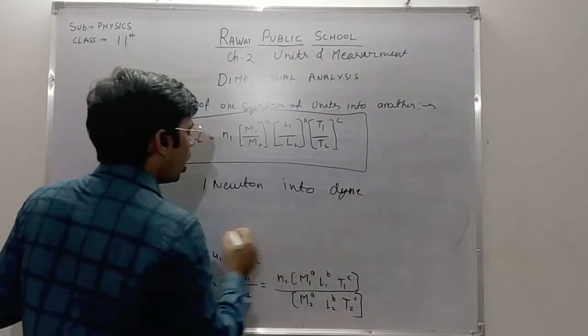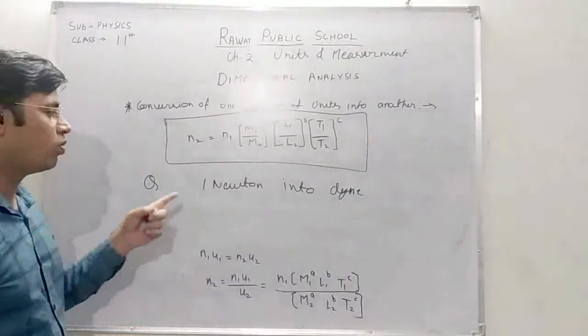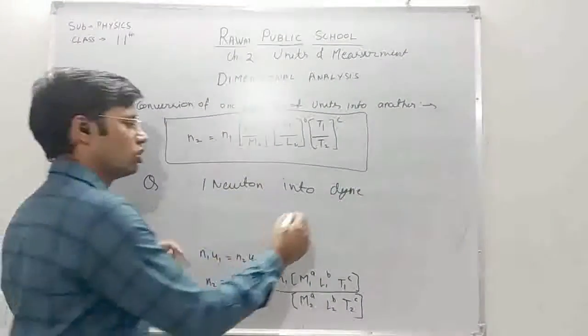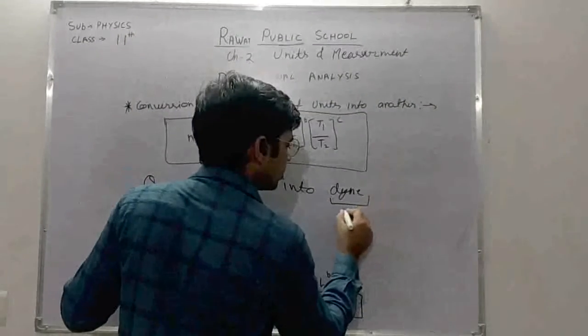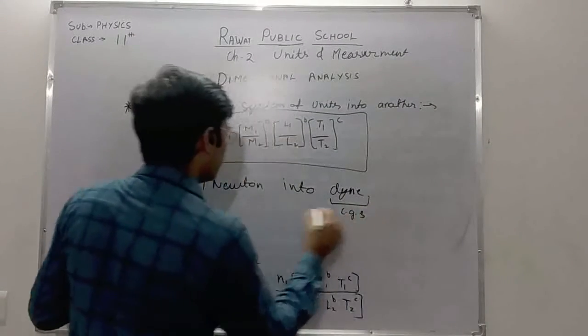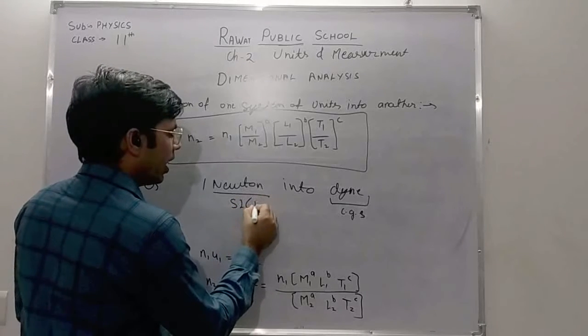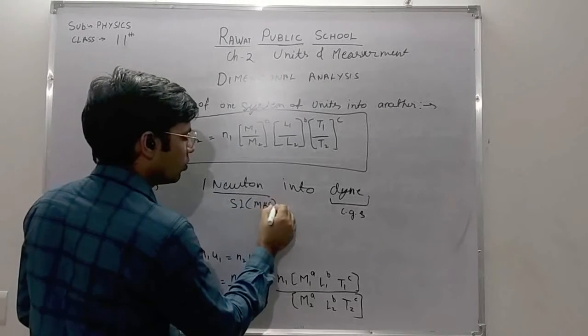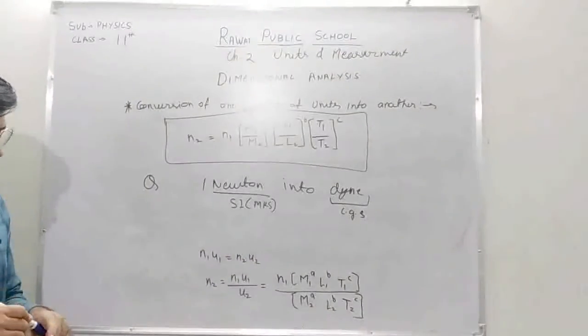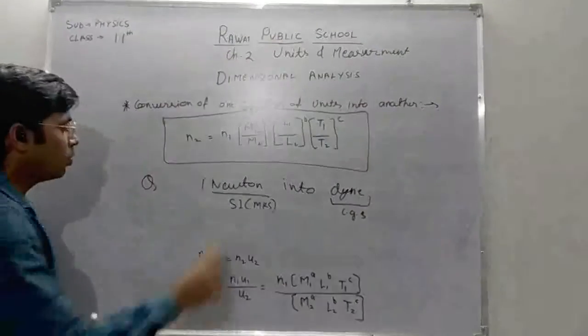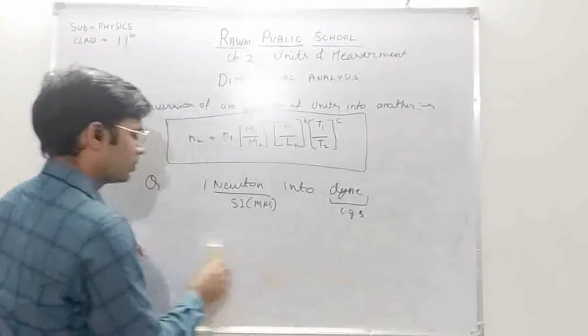That means how many dynes are present in 1 Newton. Dyne is the CGS unit of force, and Newton is the SI unit, or basically we can say the MKS unit system of force. So by using the above formula, we can convert.